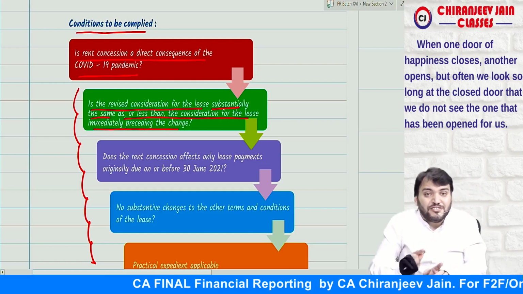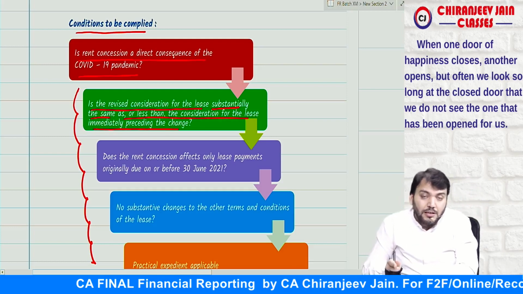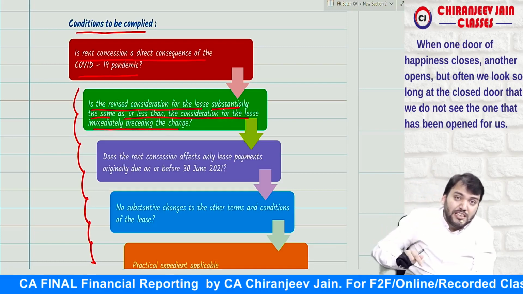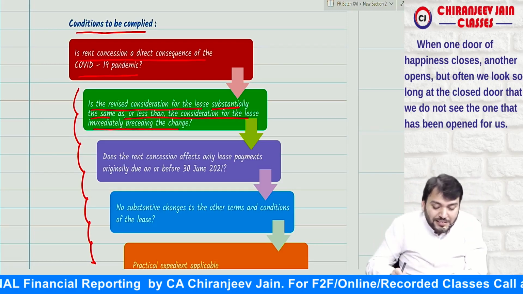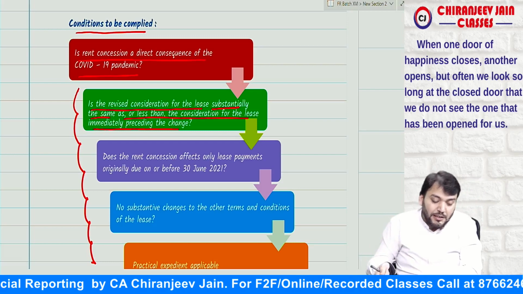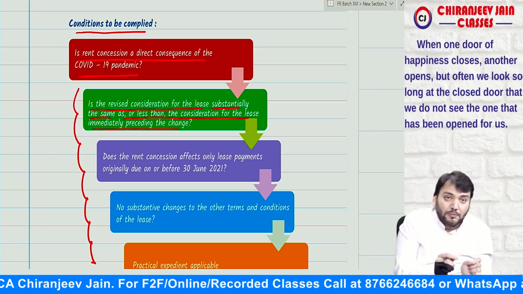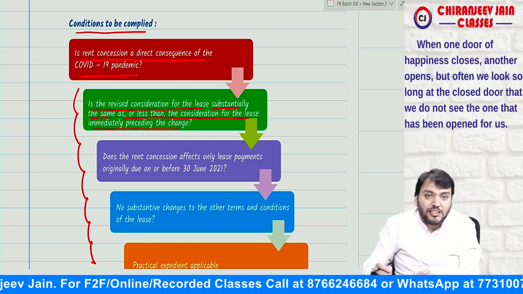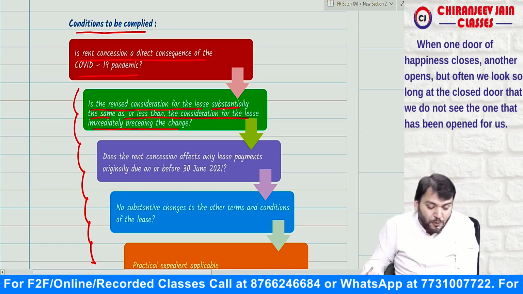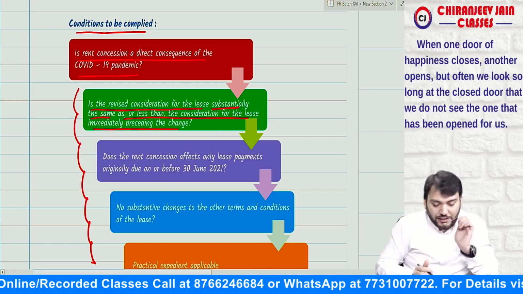Means the revised consideration should be equal to or less than the consideration for the lease which was before the change.